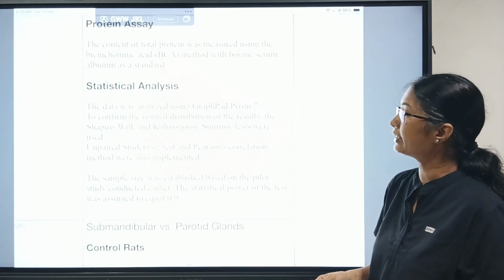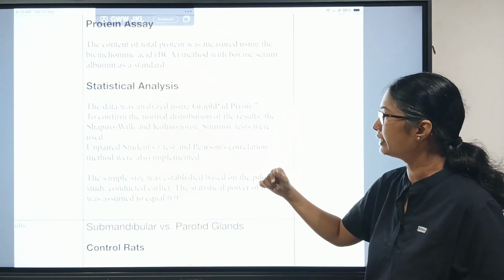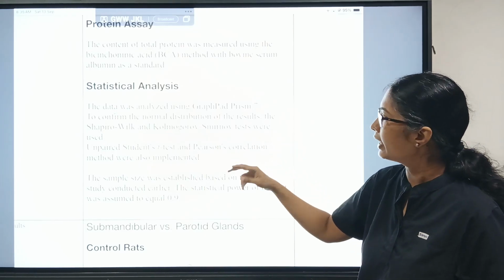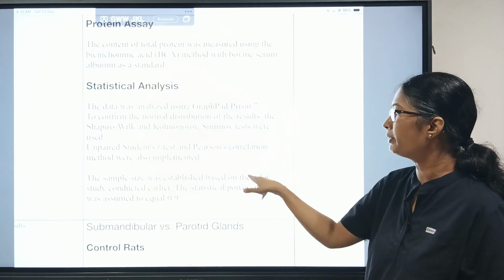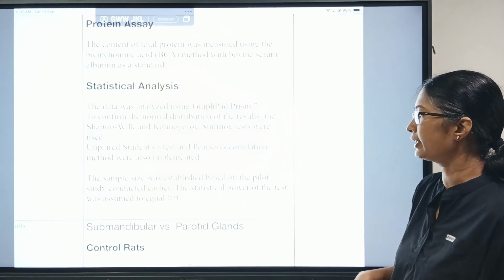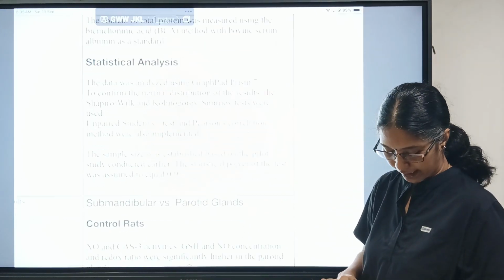They conducted a statistical analysis using GraphPad Prism. They checked the normality, and an unpaired Student's t-test and Pearson correlation method were implemented. Sample size was based on a pilot study conducted earlier. The statistical power of the test was assumed to be equal to 0.9.